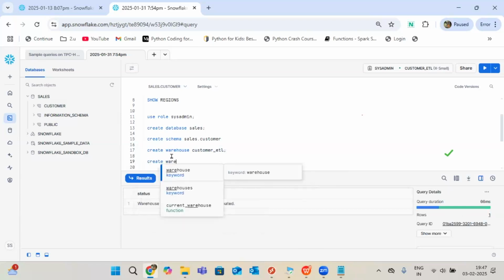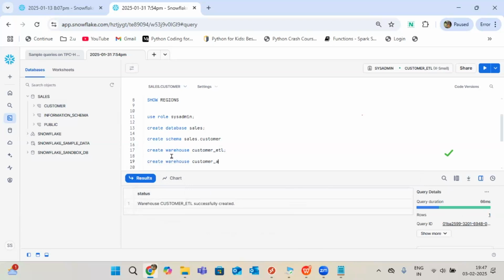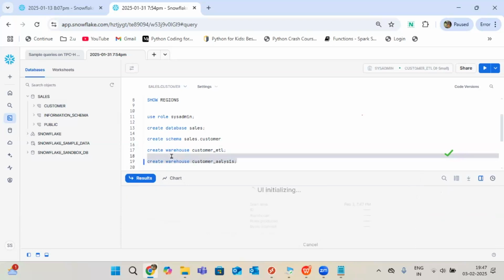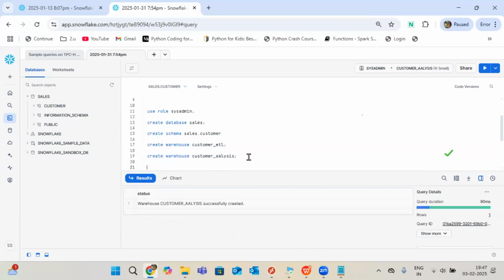Create warehouse customer underscore... Okay, fine. So I created two warehouses.